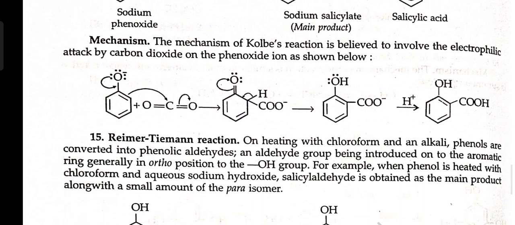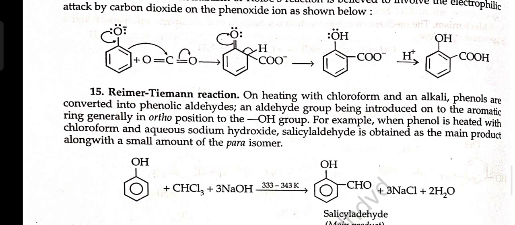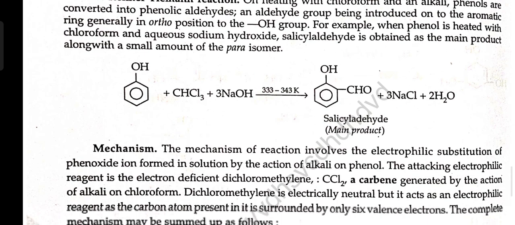as shown below. Reimer-Tiemann reaction. On heating with chloroform and alkali, phenols are converted into phenolic aldehydes, an aldehyde group being introduced onto the aromatic ring, generally in ortho position of the OH group. For example, when phenol is heated with chloroform and aqueous sodium hydroxide, salicylic aldehyde is obtained as the main product along with a small amount of the para isomer.